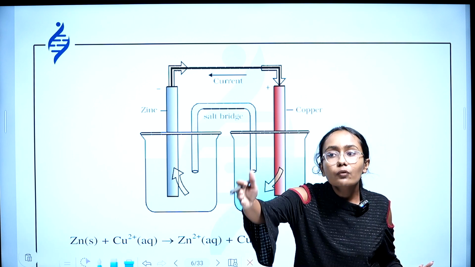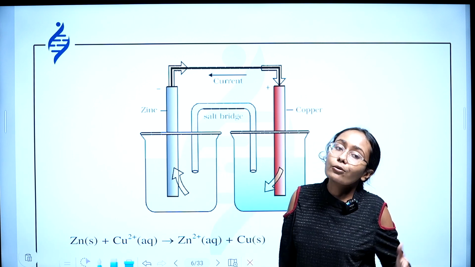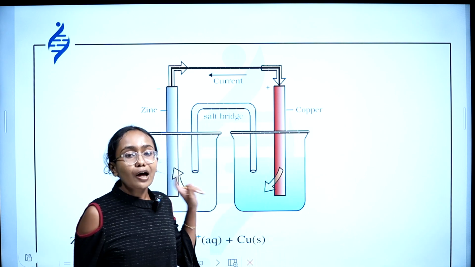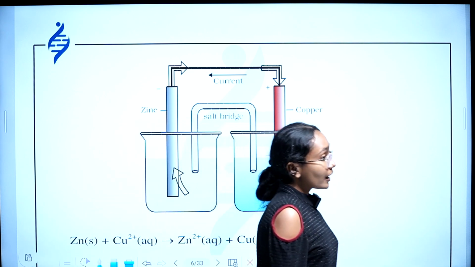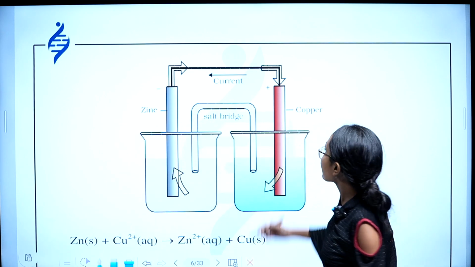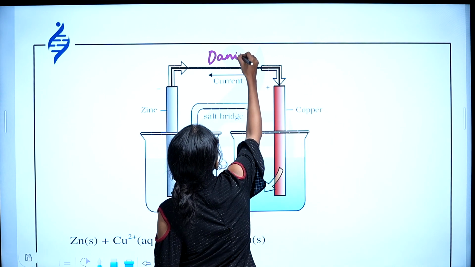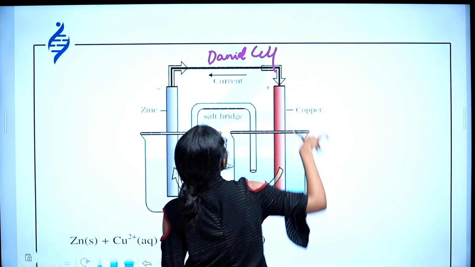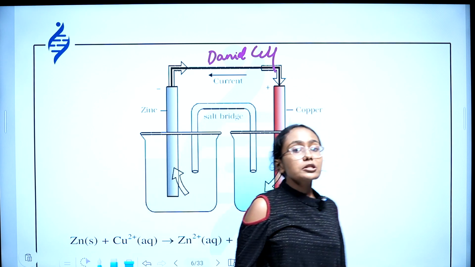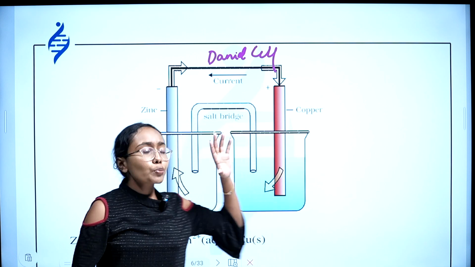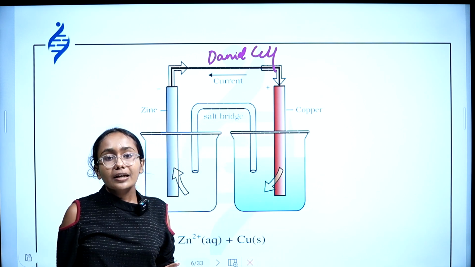Similar to that, Vivo is an example of mobile brands, Oppo is an example of mobile brands. Similarly, Daniell cell is an example of electrochemical cells. So, shall I specify the name here? Daniell cell. This is a very important topic in electrochemistry from which many questions can be expected.